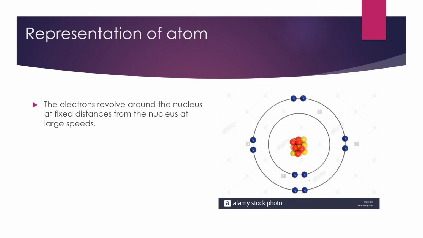It can't go to this orbit or inside the nucleus. When electrons and protons combine, the charge becomes zero and the atom will be destroyed. So that's why electrons revolve on the orbit at a fixed distance and also at a large speed.